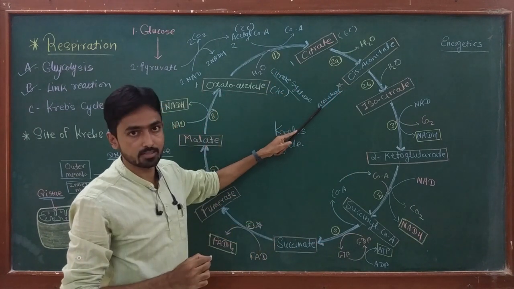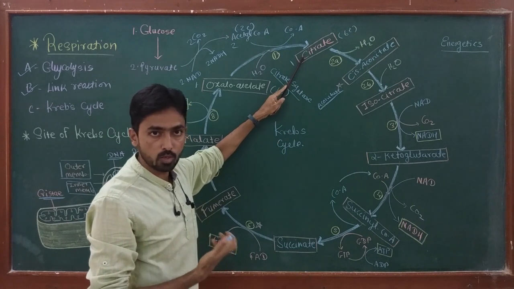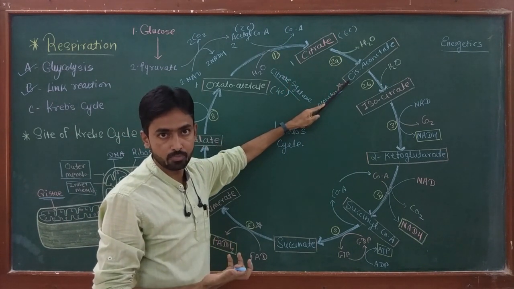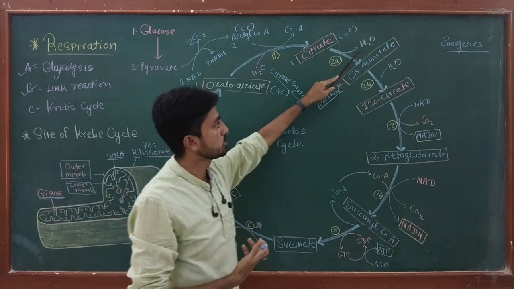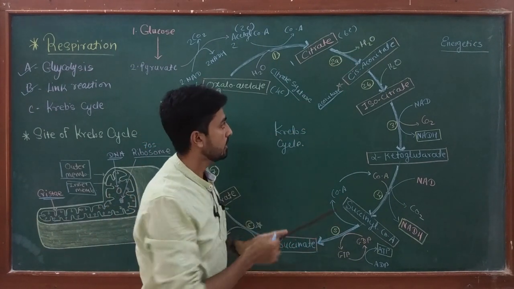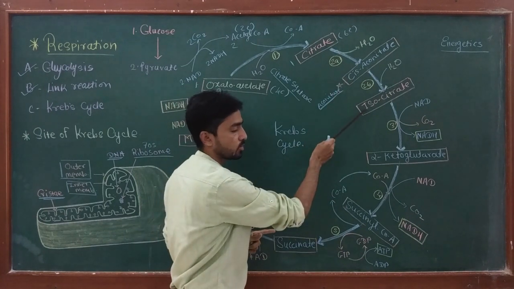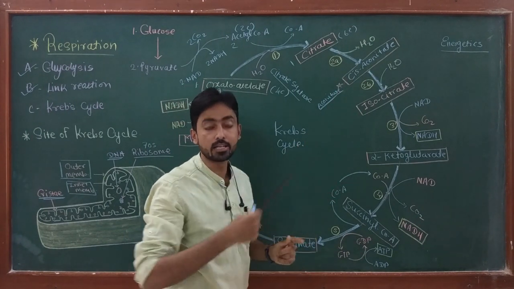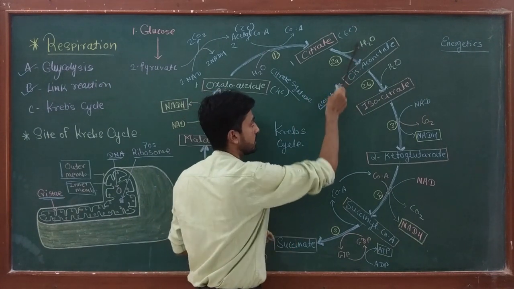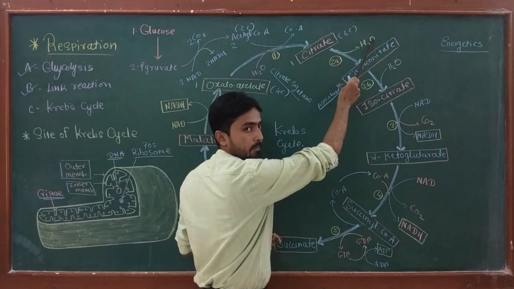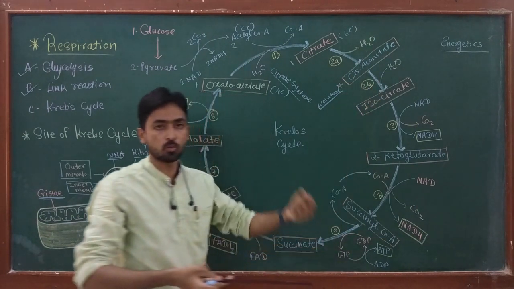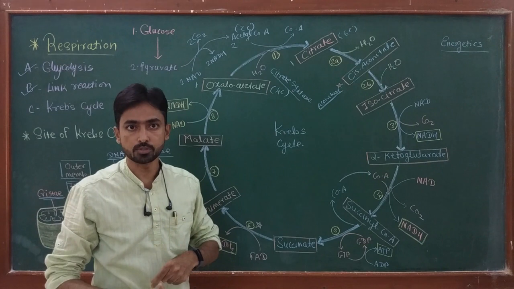So the aconitase enzyme first converts one molecule of citrate into cis-aconitate. This happens due to release of a water molecule. A dehydration process occurs, and then cis-aconitate converts again into isocitrate by a hydration process. So in this reaction, first dehydration occurs in which a water molecule leaves, while in the second stage hydration occurs, and a water molecule comes into the process.